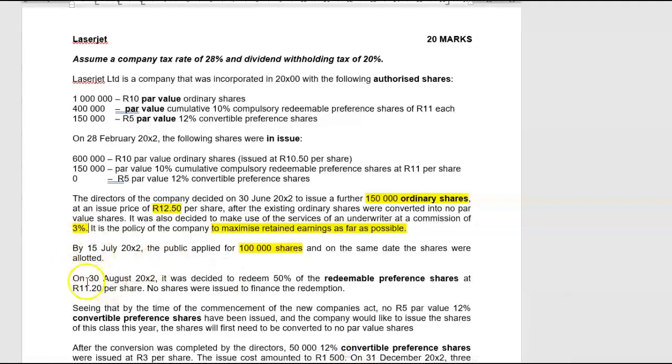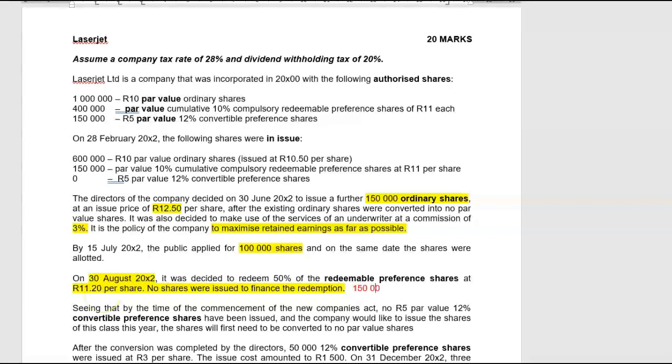Great. On 30 August 22, it was decided to redeem 50% of the redeemable preference shares at R11.20 per share. No shares were issued to finance the redemption. In other words, that means they had enough money in order to do that themselves. At what price was the redeemable shares issued? Well, we issued it initially 150,000 at R11 per share. But we are going to give this shareholder a sweetener back. Now remember, this is not share capital. This is not equity capital. This is loan finance.